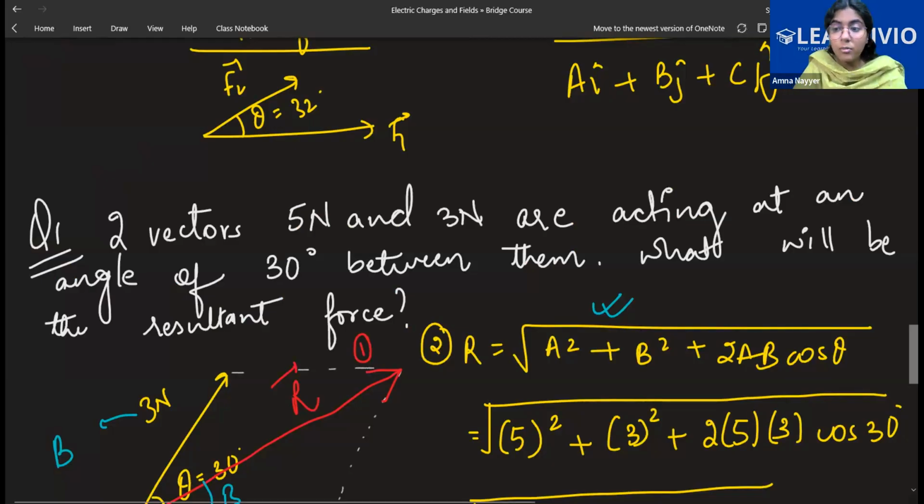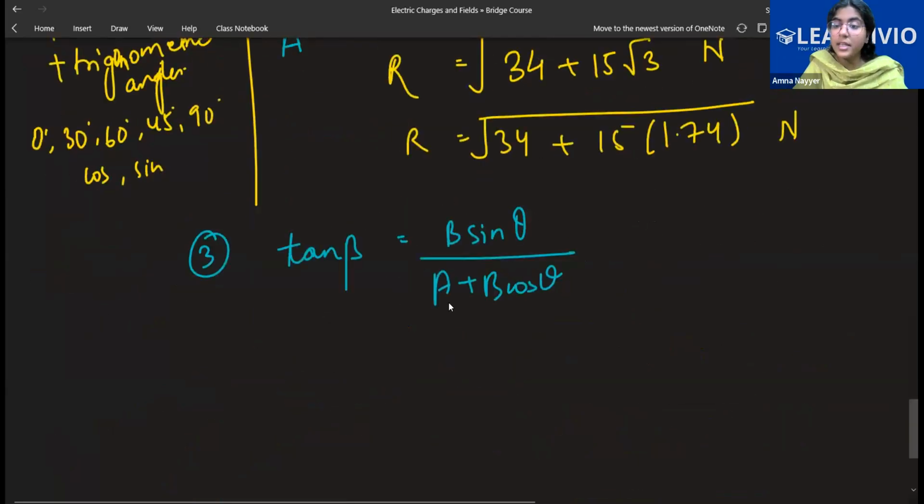But the problem with the direction formula is that A is independent, whereas B has sine theta associated with it, and in the denominator it has cos theta. So if you interchange A and B here, your answer will be different.